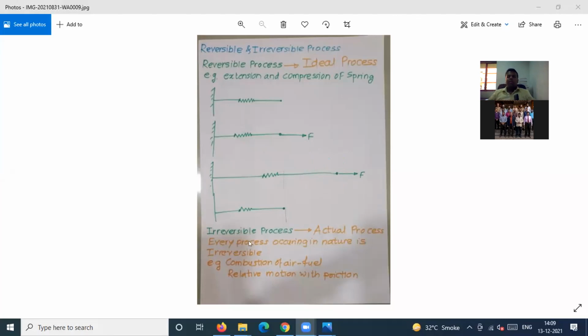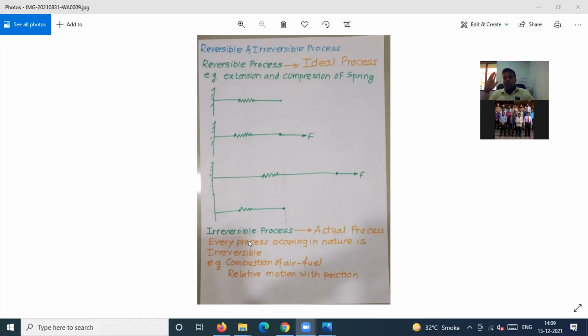Now then what is irreversible? That is exactly the opposite of reversible process. All of you keep in mind, all the processes which occur in nature are irreversible.